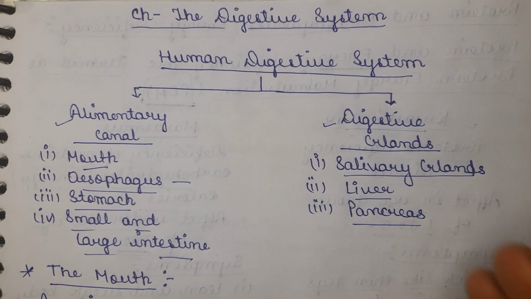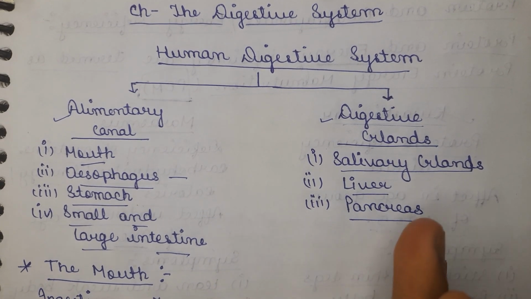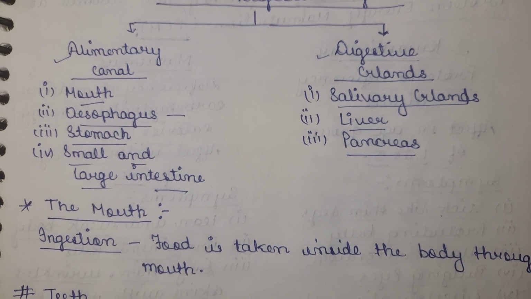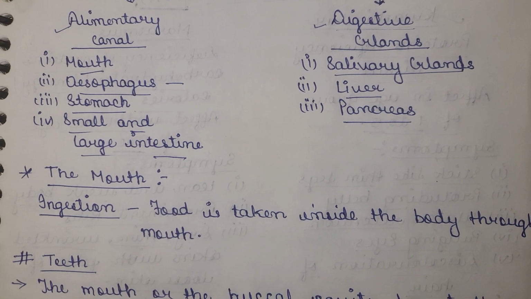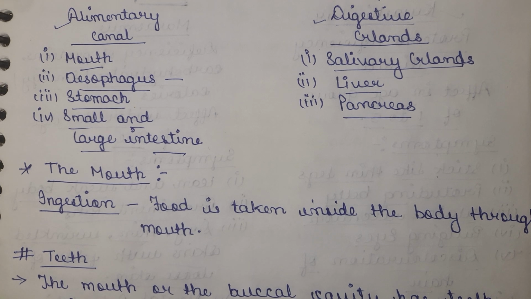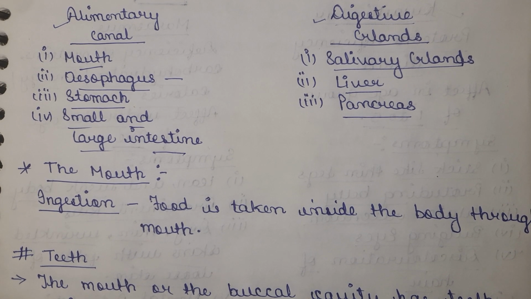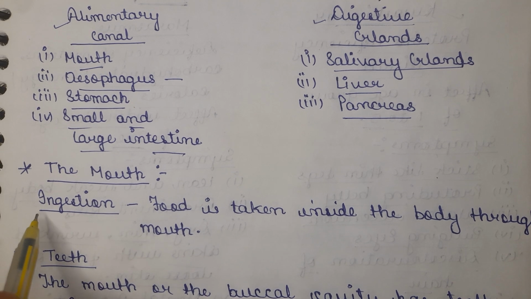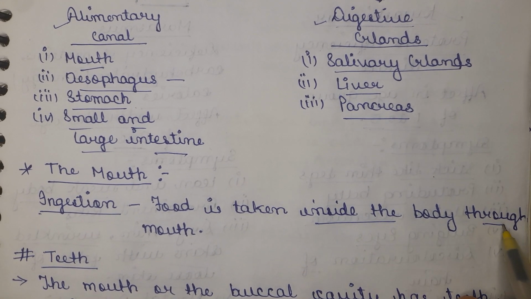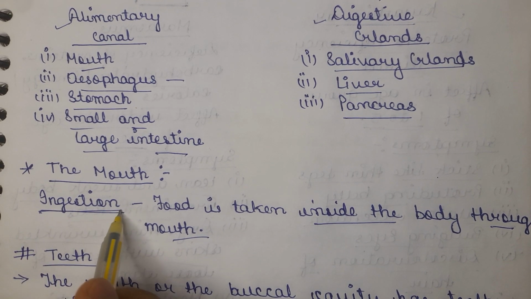Now we will understand about the various organs of the digestive system and the role they play in the digestion process. Starting with the first organ in the alimentary canal, that is the mouth. What is the purpose of the mouth? We all know that the mouth is very important for talking, as much as for food intake. The process in which food is taken inside the body through the mouth is termed ingestion.